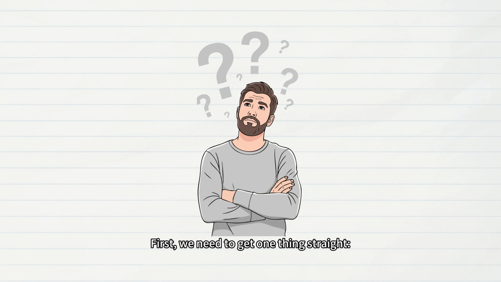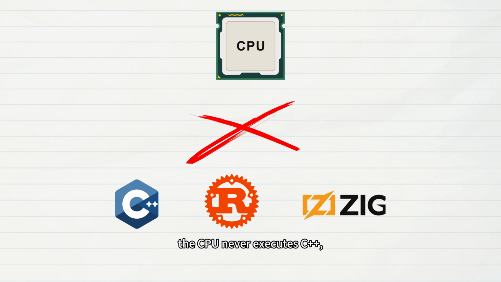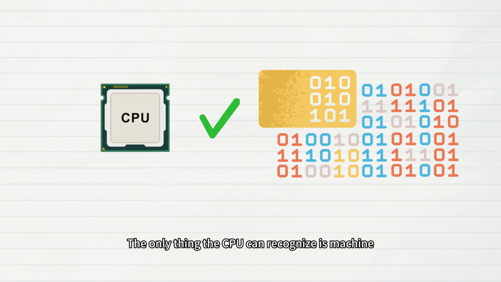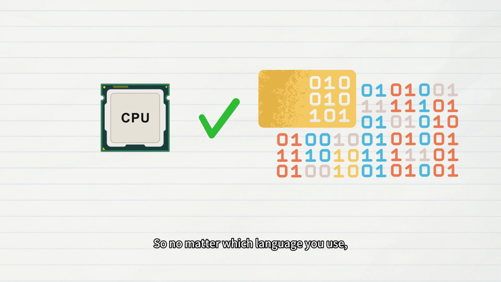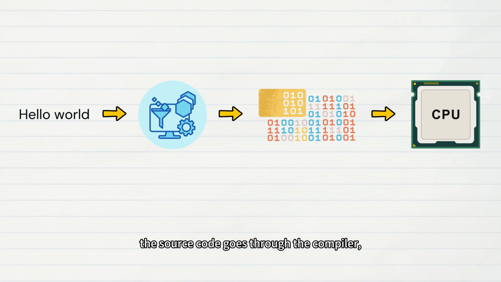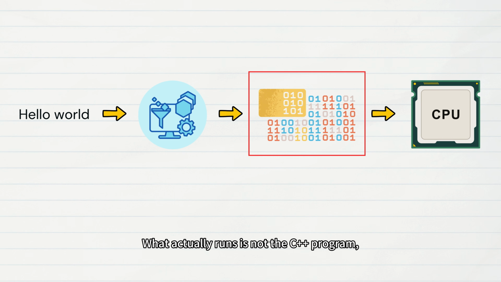First, we need to get one thing straight. The CPU never executes C++, nor Rust, nor Zig. The only thing the CPU can recognize is machine instructions, binary encoded machine code. So no matter which language you use, their ultimate fate is the same. The source code goes through the compiler, generates machine code, and finally hands it over to the CPU for execution. What actually runs is not the C++ program, but the machine code generated by the compiler.